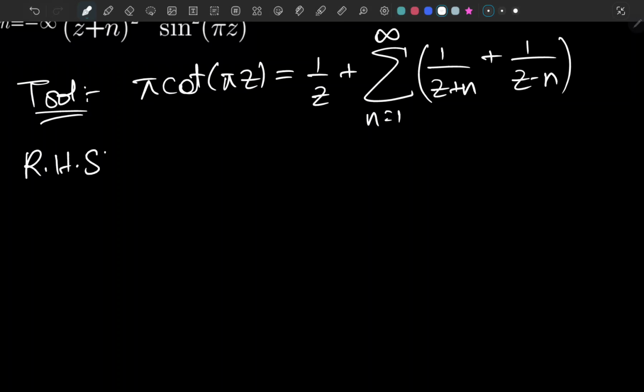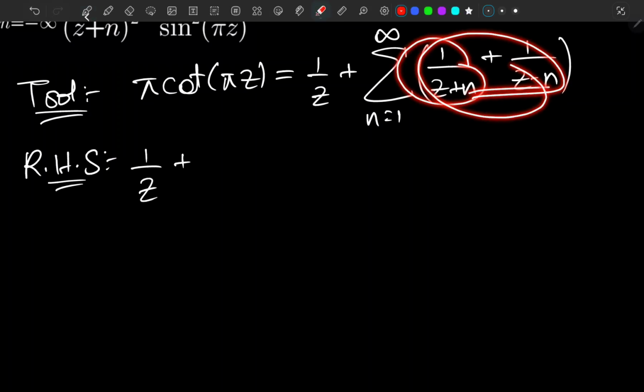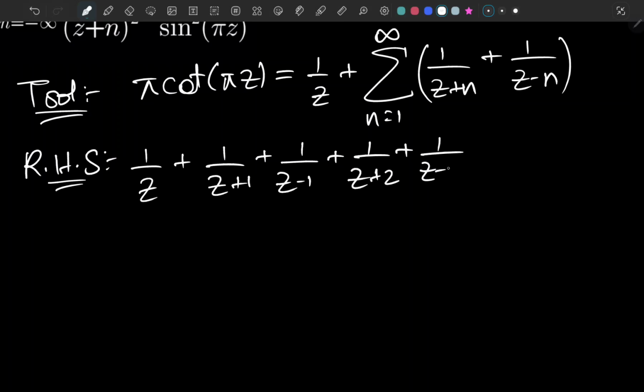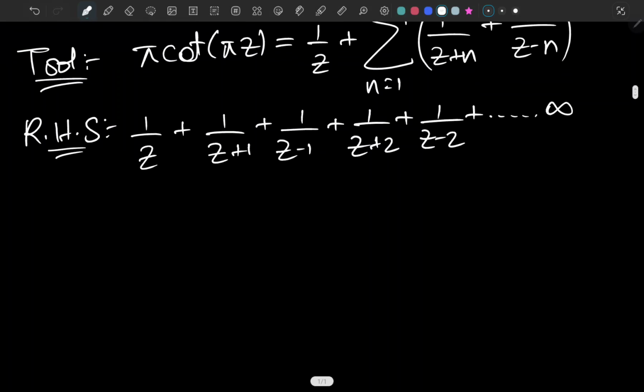So the right hand side is basically 1 over z plus, let's expand this a little bit. It's going to be 1 over z plus 1 plus 1 over z minus 1 plus 1 over z plus 2 plus 1 over z minus 2 plus dot dot dot all the way up to infinity.